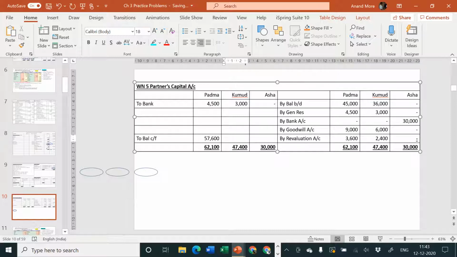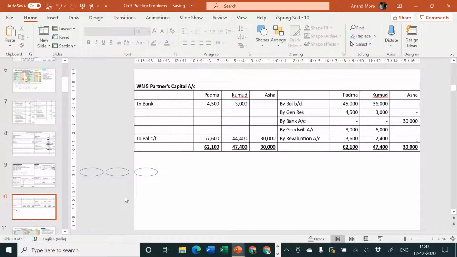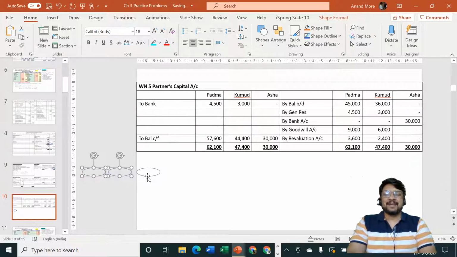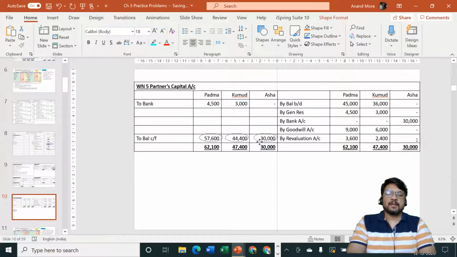From 47,400 deduct 3,000, so what remains is 44,400, and from 30,000 deduct 0. If some different amount remains, then you'll have to check whether you are making proper calculations or not. So the answer remaining is 30,000 for the third person. These are balancing figures, so balancing figures should be encircled.